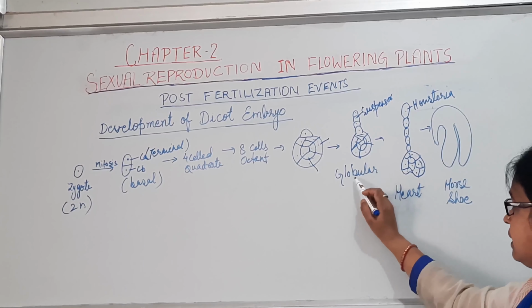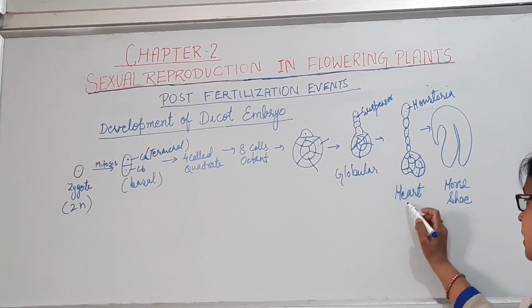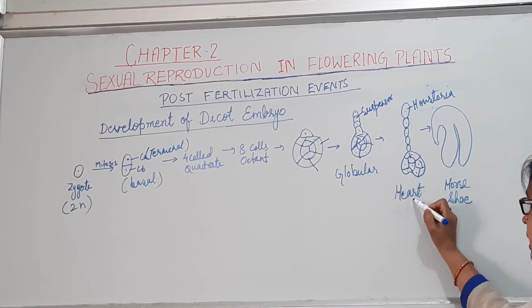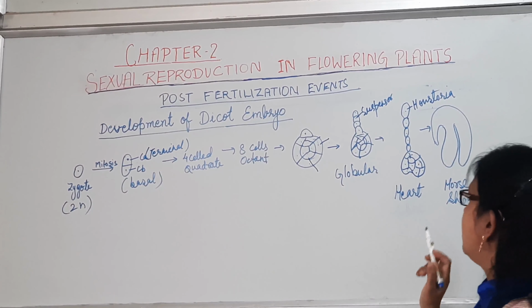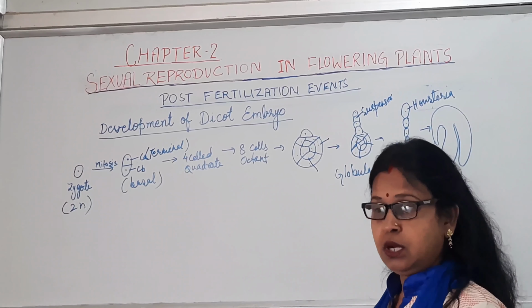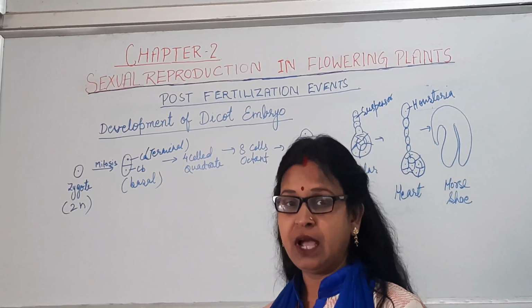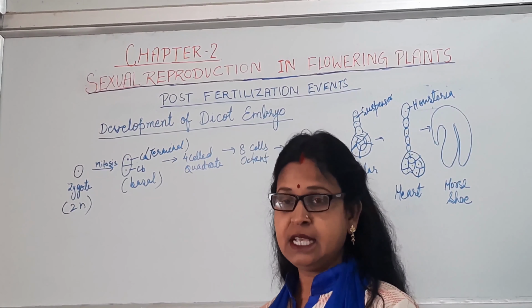Earlier the shape of the embryo is globular, then it will undergo division and occupy the shape of a heart, and finally a horseshoe shape having two cotyledons. Now here in dicot there are two cotyledons. The embryo has a structure with two cotyledons and an embryonal axis.